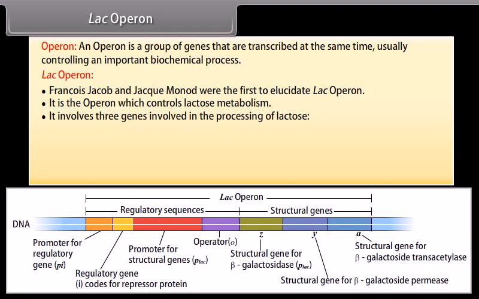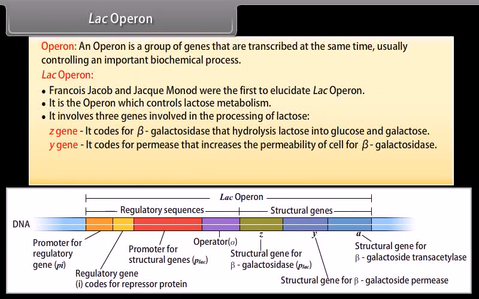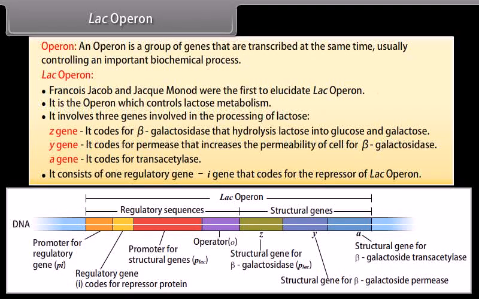It involves 3 genes involved in the processing of lactose. Z gene: it codes for beta-galactosidase that hydrolyzes lactose into glucose and galactose. Y gene: it codes for permease that increases the permeability of the cell to beta-galactosides. A gene: it codes for trans-acetylase. It also consists of one regulatory gene, the I gene, that codes for the repressor of the Lac Operon.